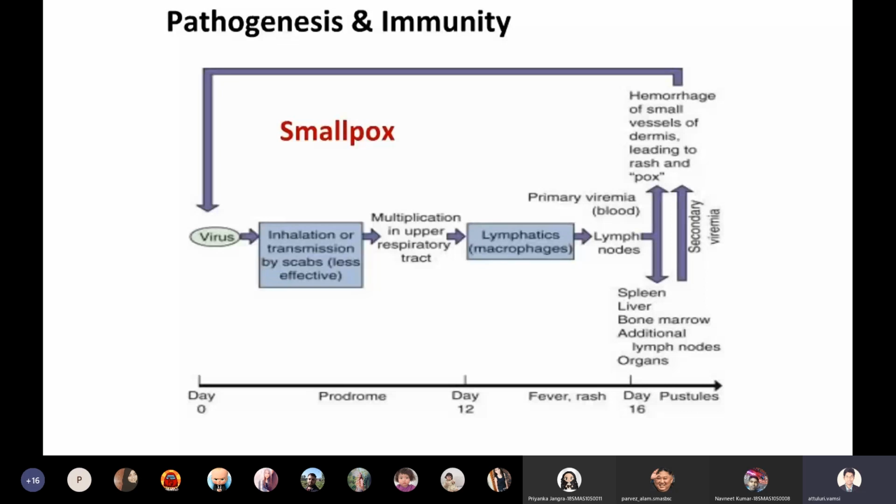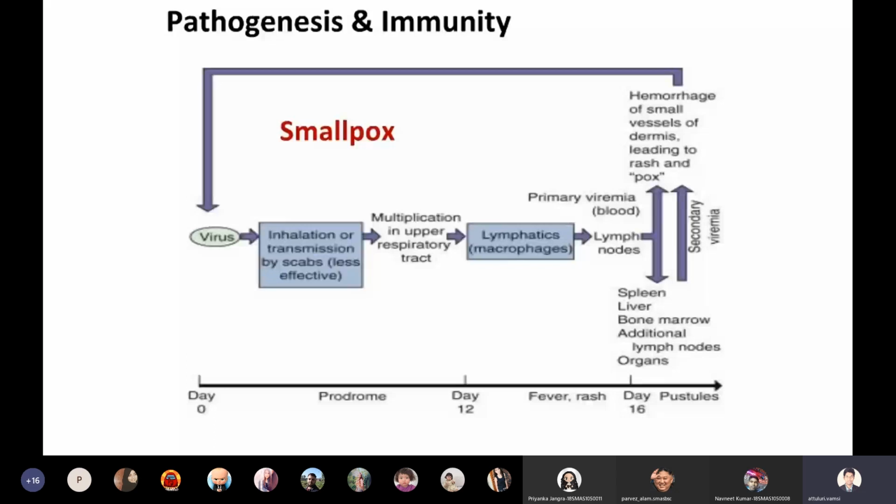Initially, after the 13th day, you can feel fever and small rashes can be seen. By the 16th day, you can see complete rashes on the skin. After 2 weeks, we will recover from this infection. Within 2.5 weeks, we will develop the immunity and recover from the infection.